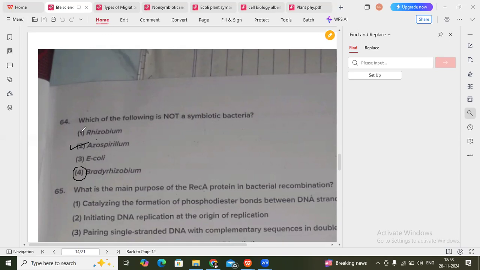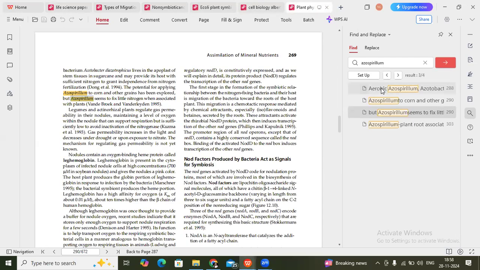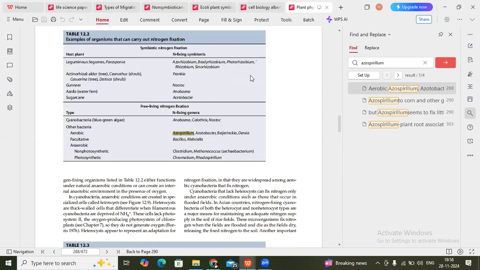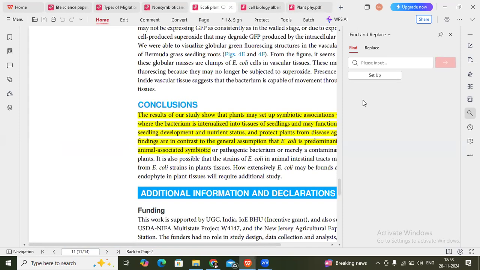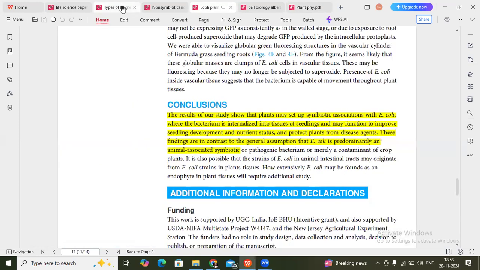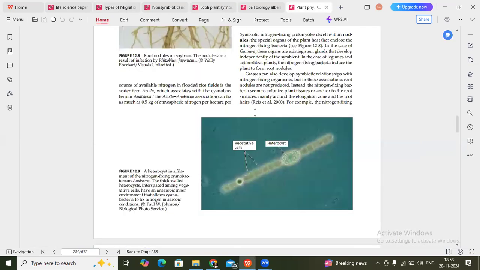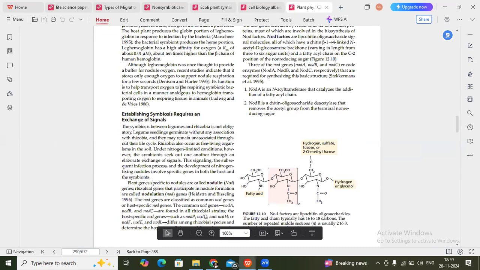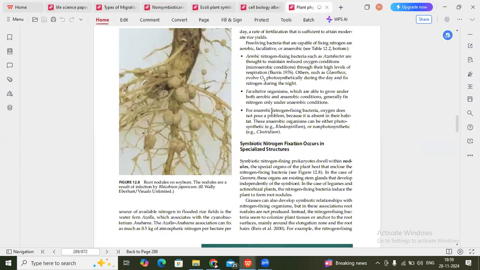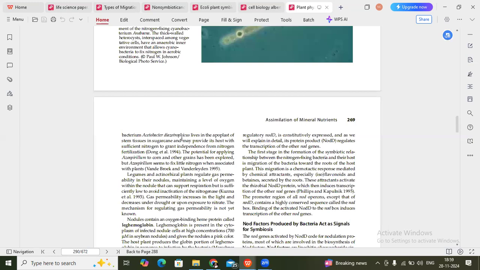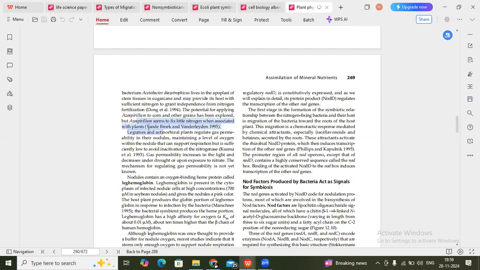Here you have to provide proof. In this plant physiology book, you can see a table regarding this. You can see symbiotic nitrogen fixation: rhizobium, bradyrhizobium. These come under symbiotic nitrogen fixing bacteria. Azospirillum is a free living nitrogen fixation bacteria. And here one more thing is there. You can see here that azospirillum seems to fix nitrogen free living.